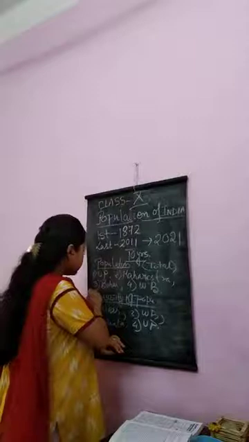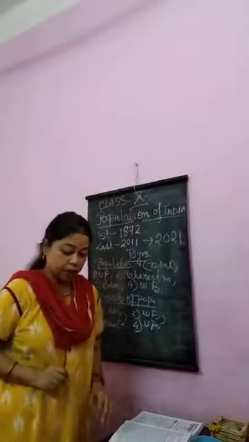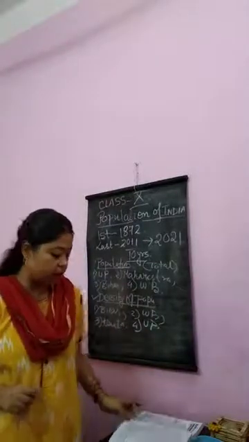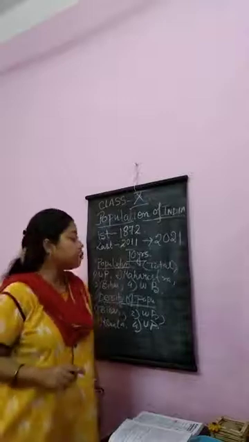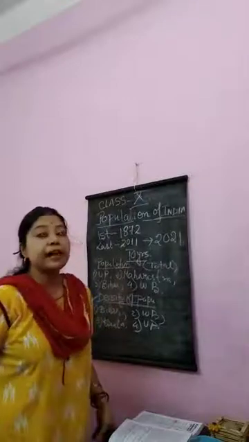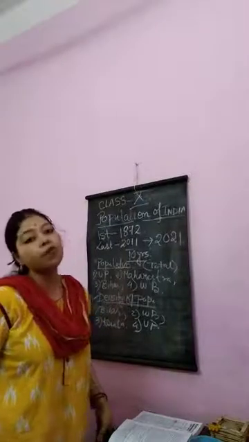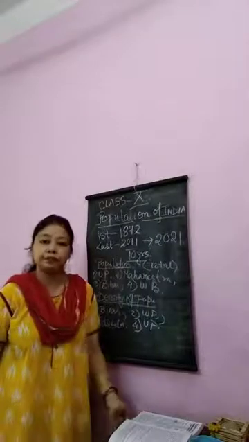Now comes what is density of population. Density of population means the number of people living in 1 square kilometer area.